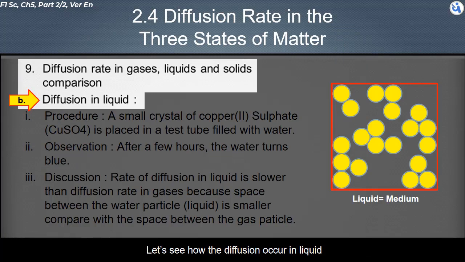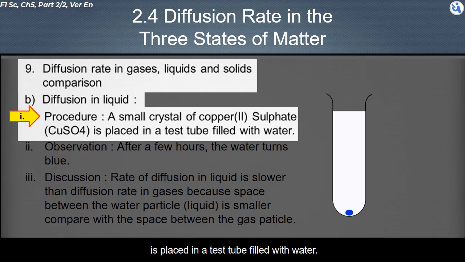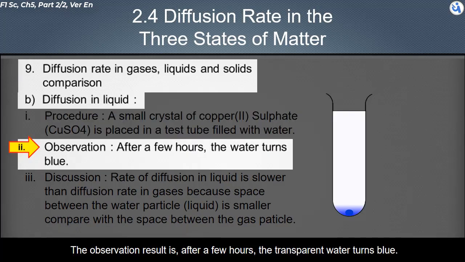Let's see how the diffusion occurs in liquid. The procedure is, a small blue crystal of copper(II) sulfate, CuSO4, is placed in a test tube filled with water. The observation result is, after a few hours, the transparent water turns blue.